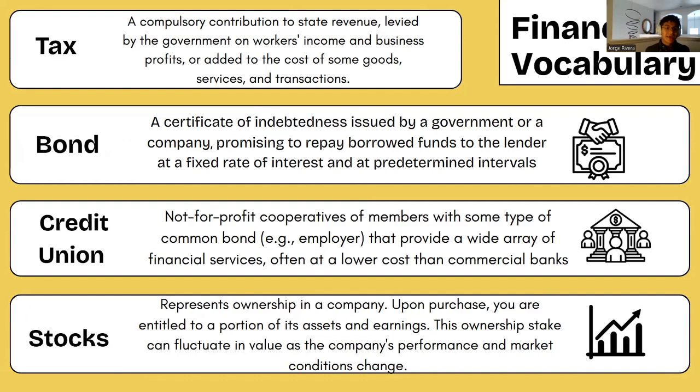All right. So bond. It is a certificate of indebtedness issued by a government or company promising to repay borrowed funds to the lender at a fixed rate of interest and at predetermined intervals. So it's basically saying that if you buy a bond from the government, it will pay you back whatever you bought from it in a certain amount of time.